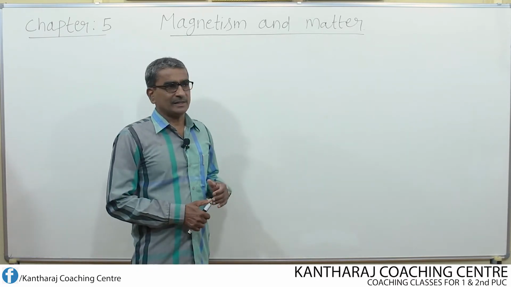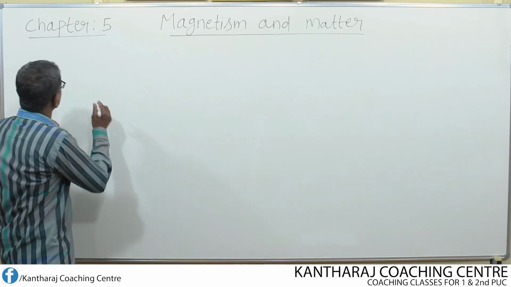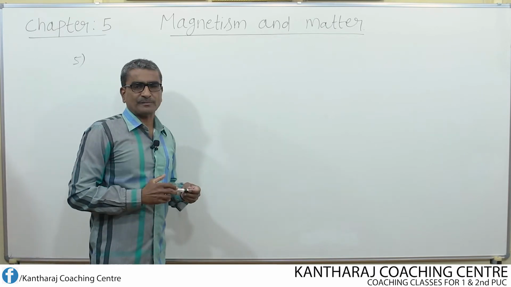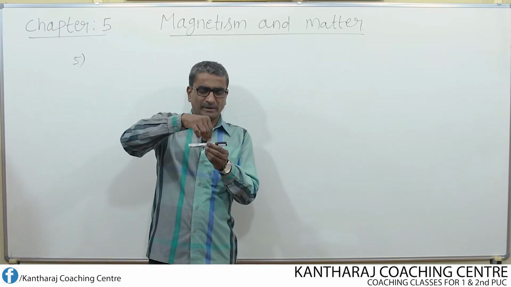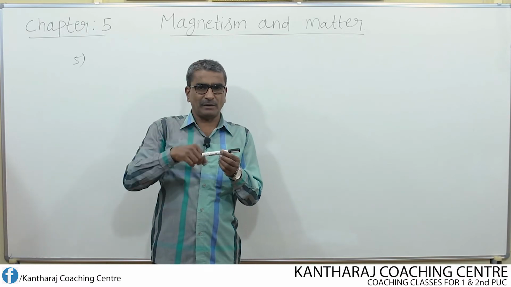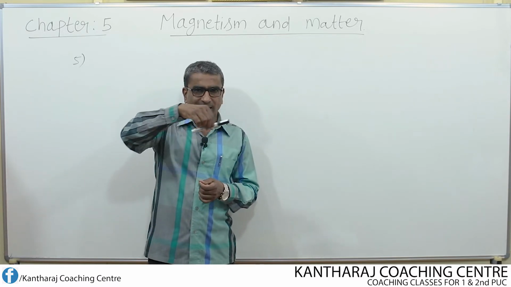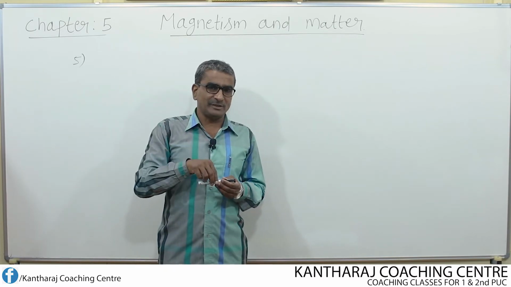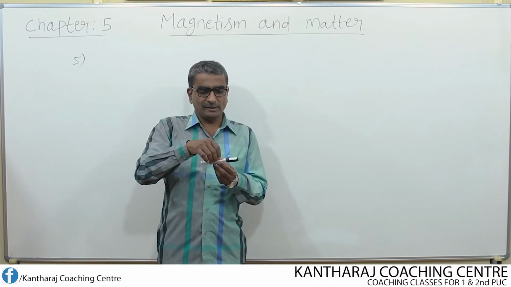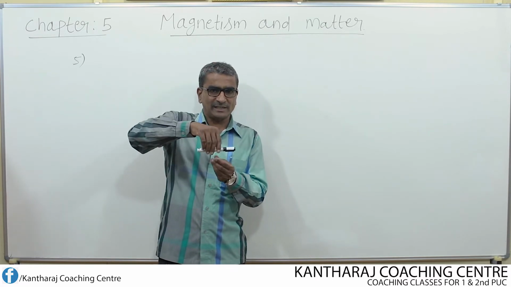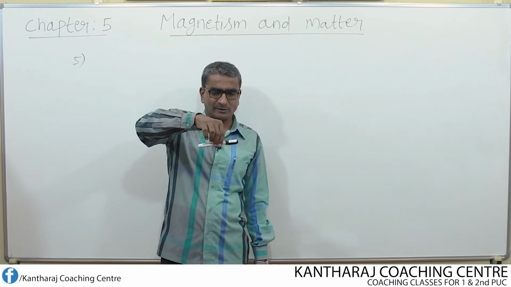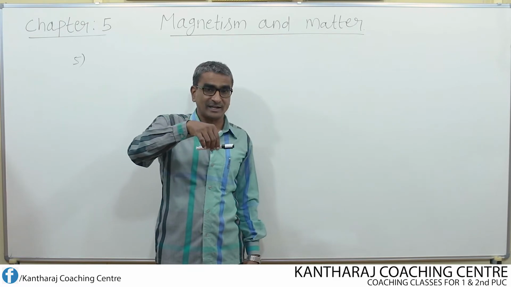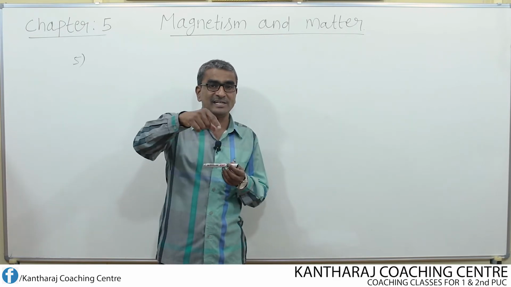Now let us study the next property of the magnet. That is the fifth property. Suppose we suspend a magnet by means of a thread, say for example a bar magnet, then what happens? It always comes to rest along the north and south direction of the earth. Soon after suspending it by means of a thread, it oscillates for a few seconds, for a very short time, then immediately it comes to rest along the north and south direction of the earth, but it doesn't come to rest along the east and west direction.